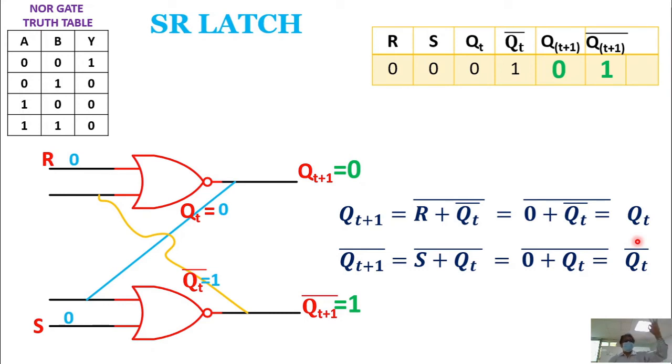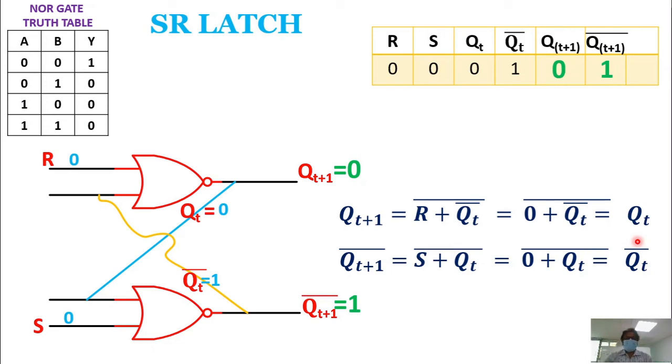Both outputs Qt+1 and Qt+1 bar will be equal to Qt and Qt bar respectively. That means what exactly is happening in terms of states? It holds the present state, because present state is Qt and Qt bar. Output is also Qt and Qt bar. Which S input and R input is responsible for this? 0, 0. Have you understood now?